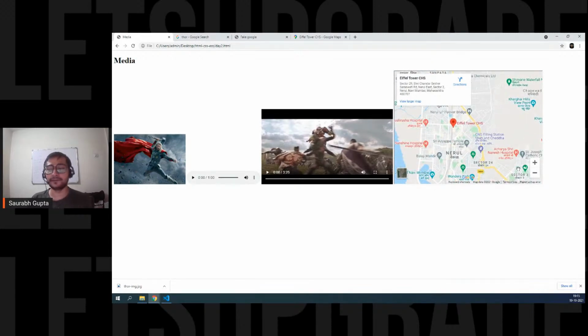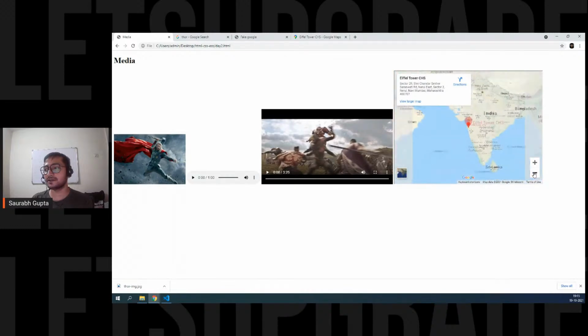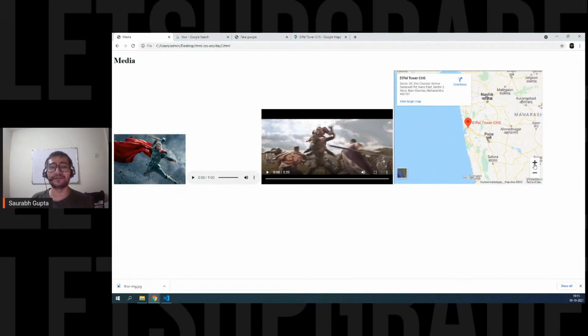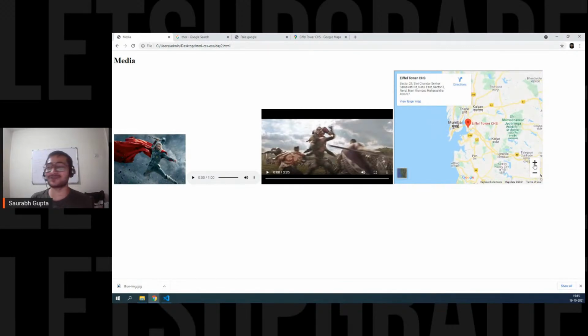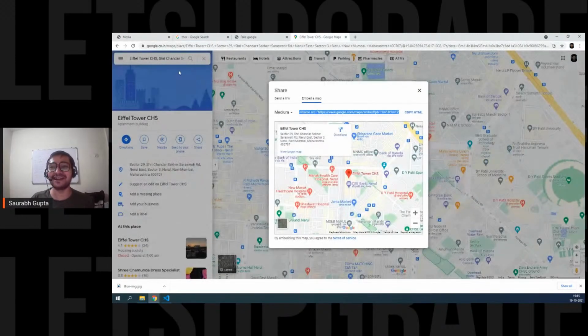Is that clear, everyone? It is a live map. See this? And actually, the location is not of Eiffel Tower. It's Eiffel Tower Cooperating Housing Society that is near my house. Okay, so that was a wrong location. That's fine. I didn't even see it. It's Eiffel Tower CHS, not the actual Eiffel Tower.